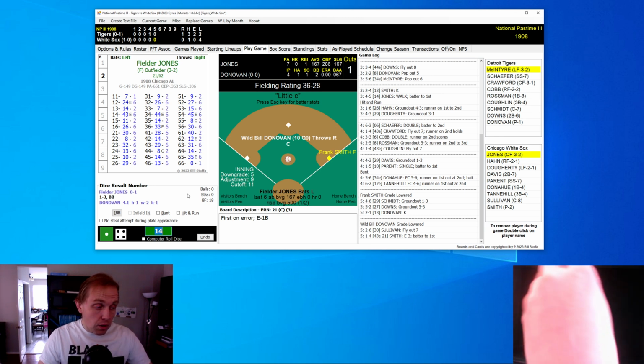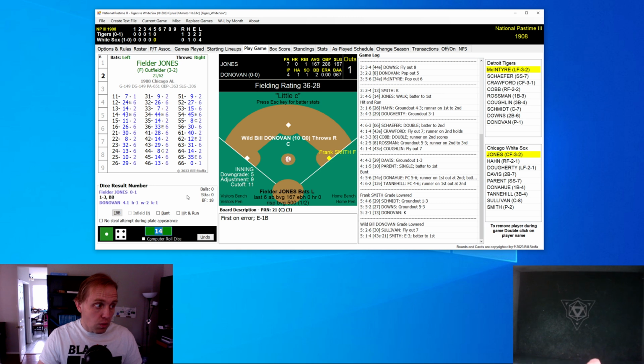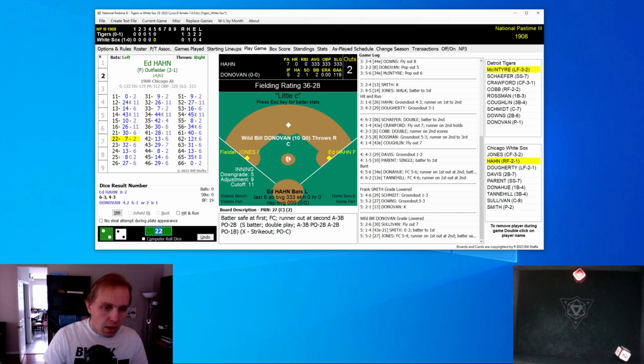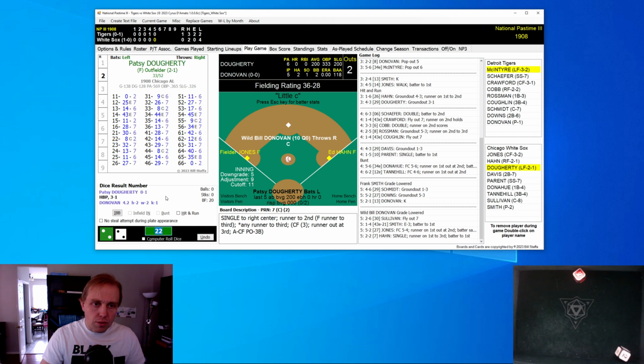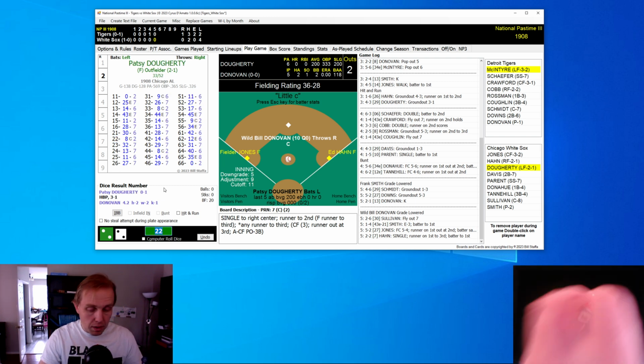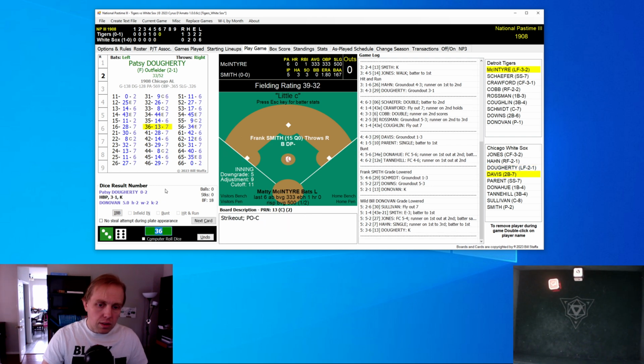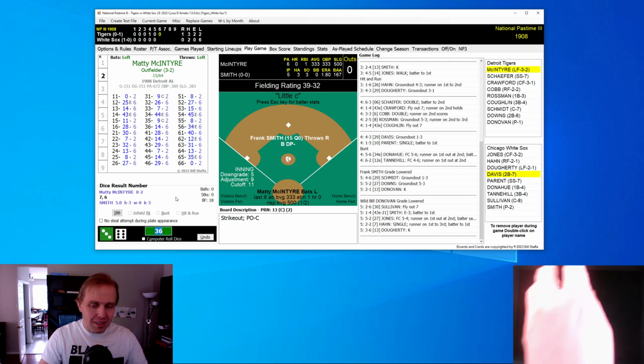So in the early days of the American League, the thing is that the American League wanted to stop being the Western League and be more of a major league. Ban Johnson talked with the powers that were, and Fielder Jones hits a little ground ball to third base, put out at second, 2 away now for the White Sox. Powers that were in charge in Chicago allowed Ban Johnson to put a minor league team in Chicago to compete with their own team. There's a base hit by Ed Hahn, runners on first and third. White Sox now look like they have something going and might be able to score here with Patsy Dougherty back up. And there's a little strikeout by Dougherty, and that does that, up to the top of the 6th inning.